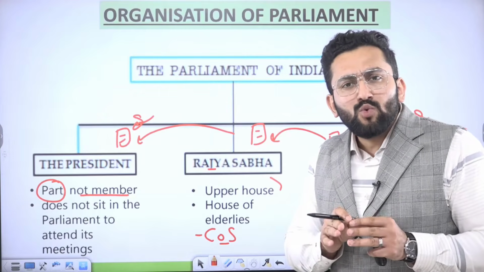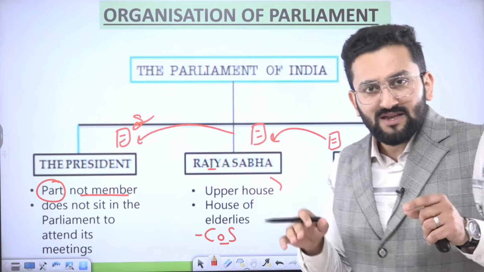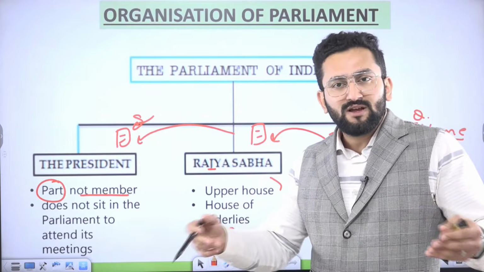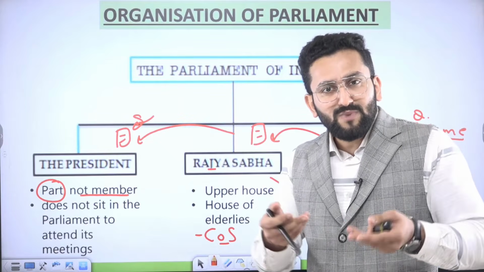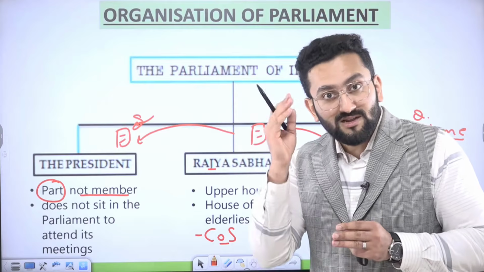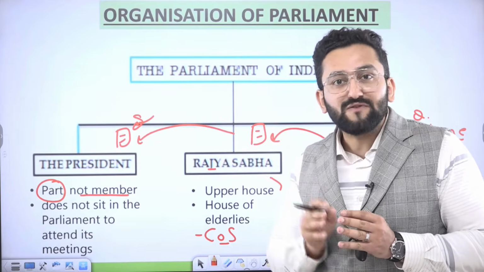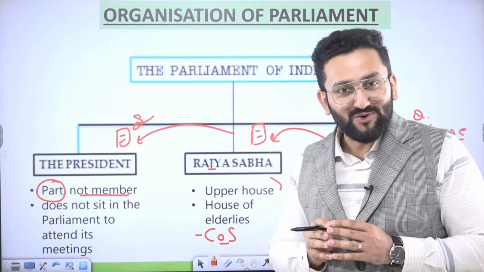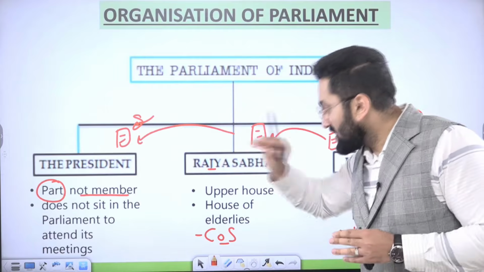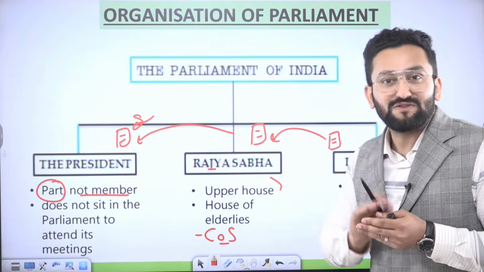People who are not going to fight an ordinary election, in which voters, people like you and me, vote. But they are intellectual, they have concern for the betterment of India, and they may have some political clout. So these people can be present in Rajya Sabha and contribute in the lawmaking process.